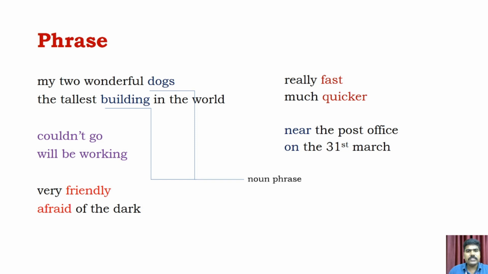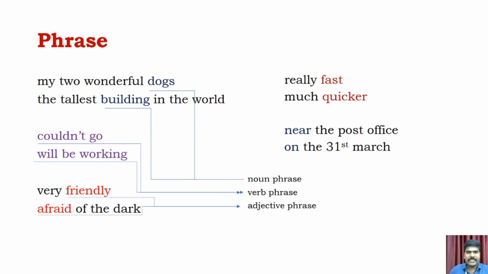Next example: couldn't go, will be working. These 2 come under verb phrase. Third type: very friendly, afraid of the dog. Here friendly and afraid are both adjectives, so these come under adjective phrase. Next example: really fast, much quicker. Fast and quicker are adverbs, so this is the type of adverb phrase.